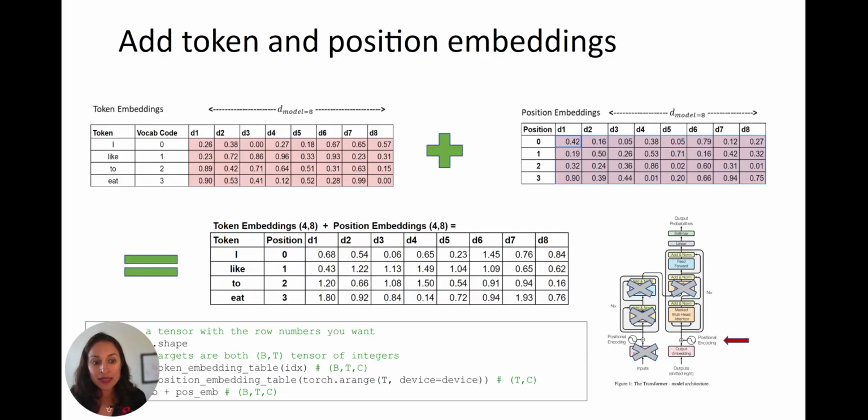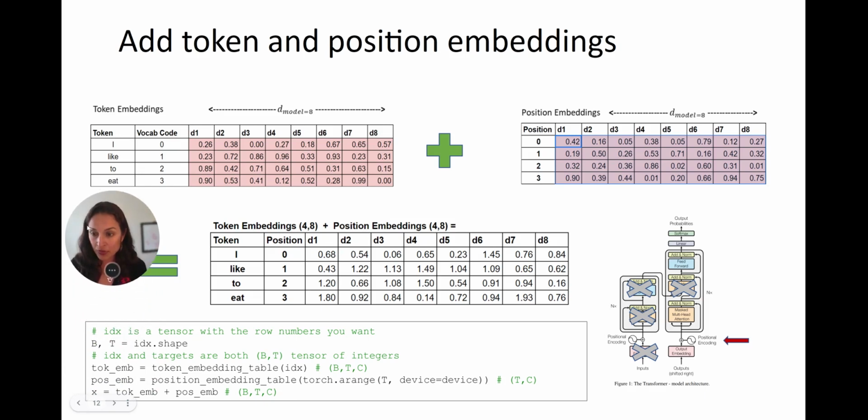So in this step, you see this little plus sign in the diagram. That means we're going to add together the token embeddings and the position embeddings, which is as simple as just adding the corresponding cells together. So we're going to add 0.26 plus 0.42 will make 0.68 on this next table, and so on. You can see this here: token embeddings plus position embeddings.